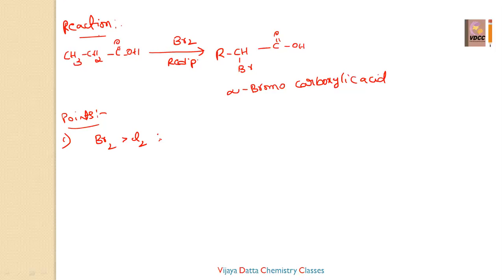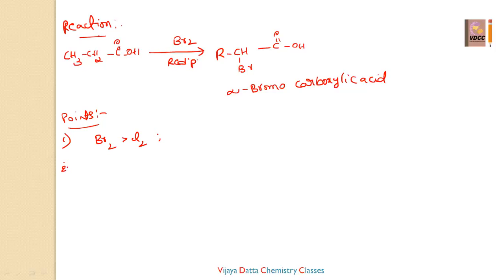Fluorine is very small in size and highly electronegative, so it gives unrequired products, and iodine is also very big in size. Then also we have to apply some conditions for fluorine and iodine. In the case of bromine and chlorine, we can take both, but compared with chlorine, bromine is more preferable for this reaction.